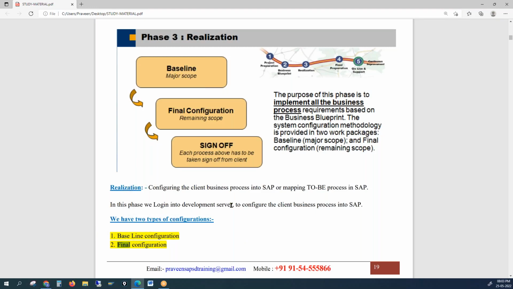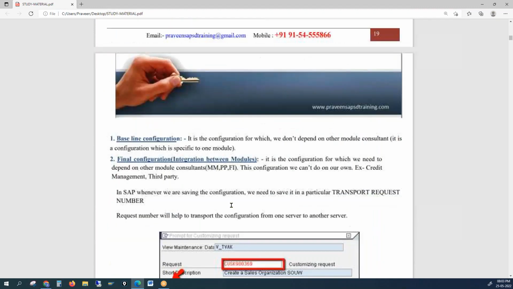What happens in the realization phase, as the name itself tells, is that something is getting materialized. Whenever we do some configuration, we have to save it so that it could be transported to the next server. This activity is called CTS, Change Transport System. Whenever we do some configuration, a transport request number is generated.